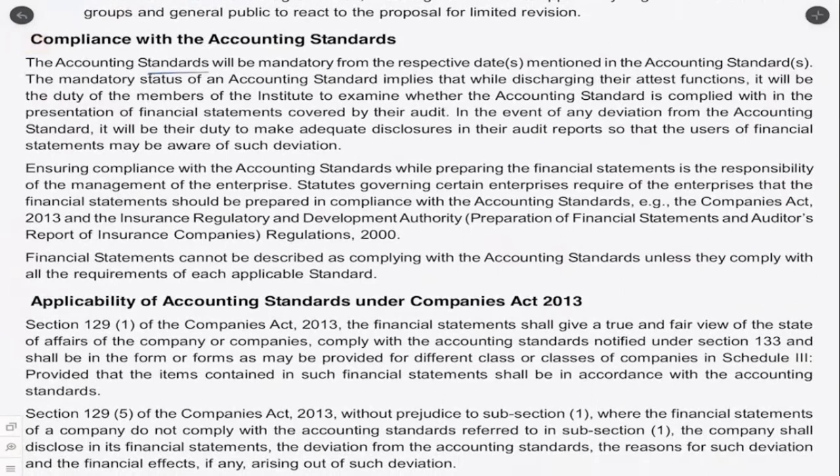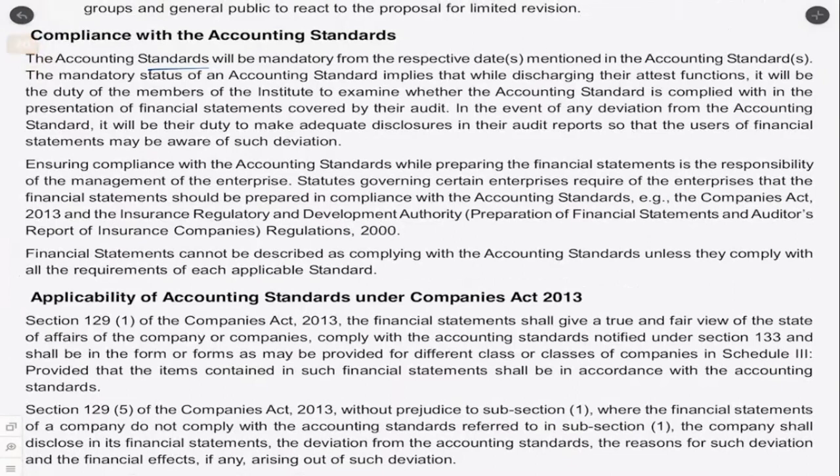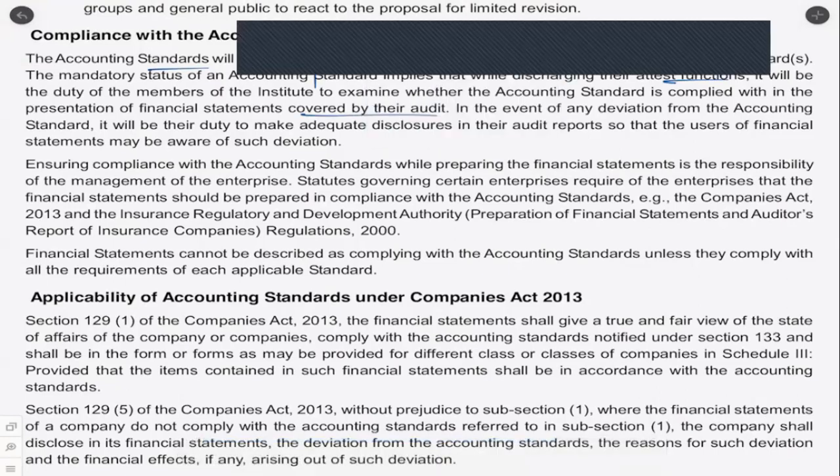Compliance with accounting standards. So to whom is it compulsory? So let us look at that. The mandatory status of accounting standards implies that while discharging their attest functions, that is signing the financial statements, it will be the duty of members of the institute, that is ICAI in this case, to examine whether the accounting standard is complied with in the presentation of financial statements covered by their audit. So they will have to mention explicitly whether ASs have been followed while preparing the financial statements. If there is any deviation from the accounting standard, they will have to make adequate disclosure as to what the deviation is and why there is such a deviation.